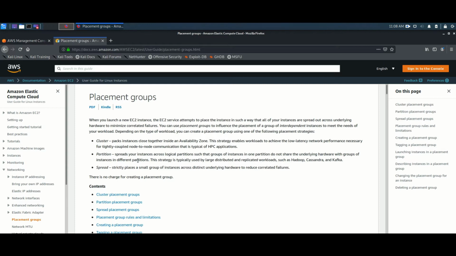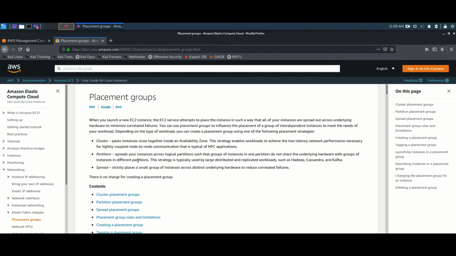For example, we have 3 availability zones, and each availability zone has 7 hardwares. So 7 into 3 is 21 hardwares, and we have 100 instances. Each hardware will have around 4 or 5 instances, so that altogether they are up and running perfectly. If one hardware fails, there will be other hardwares available in the availability zone. If one availability zone fails, there will be 2 availability zones up and running for us, to avoid disaster recovery problems. Okay, next, what are the disadvantages of spread?